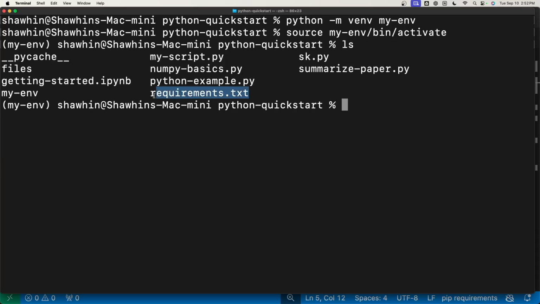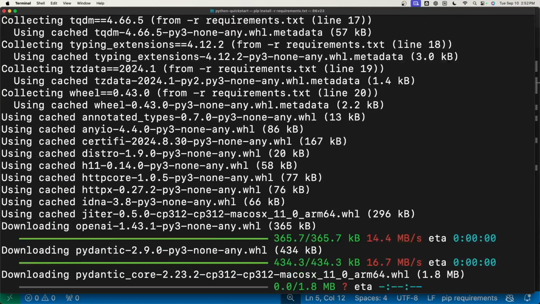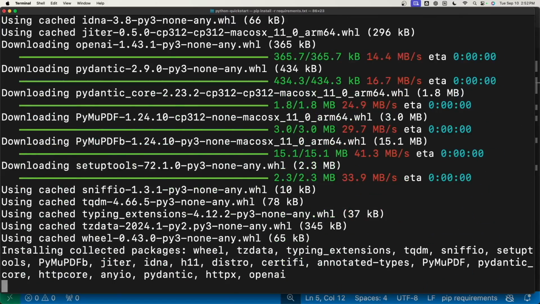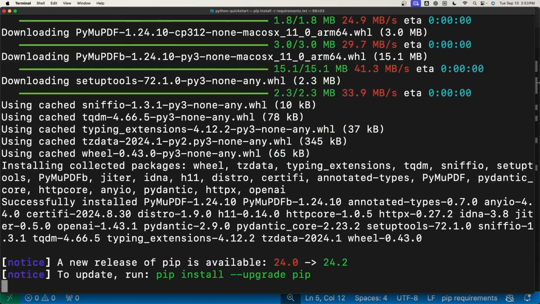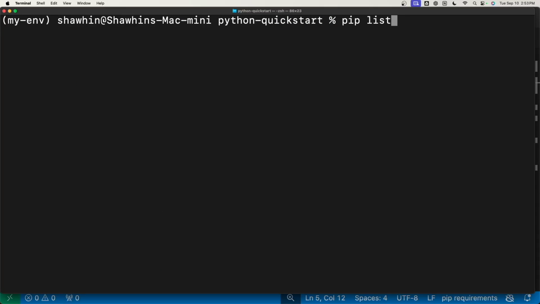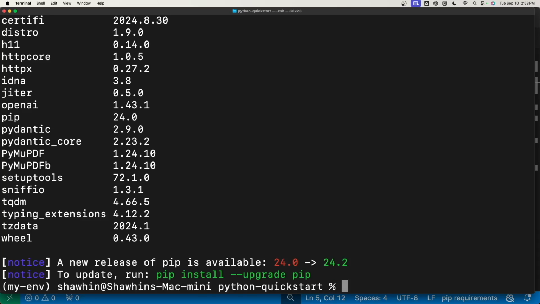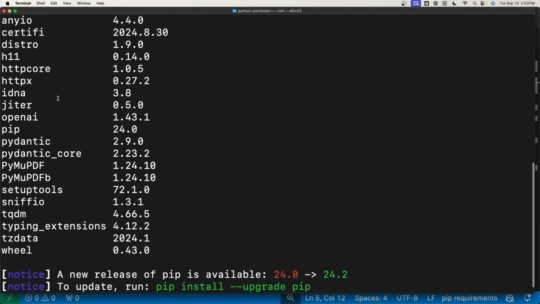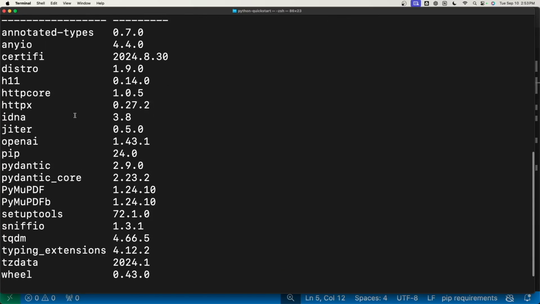We see that I have the requirements file sitting right here in the current directory. So I can install all of them like this. So I'll do pip install -r, and then I'll put the name of the requirements file .txt. I'll run that. Then pip will go ahead and just automatically install all the project libraries. Then we can double check that by doing pip list. So this will list all the packages, and we can see that everything has indeed been installed.